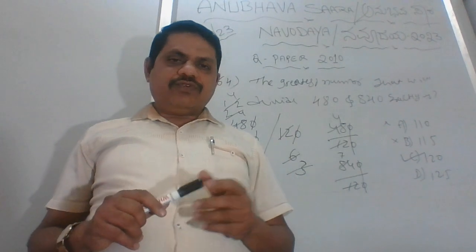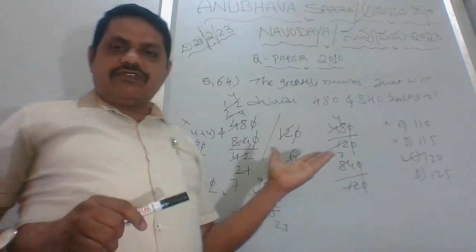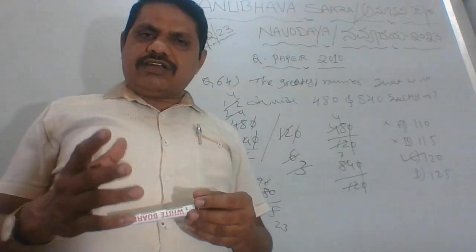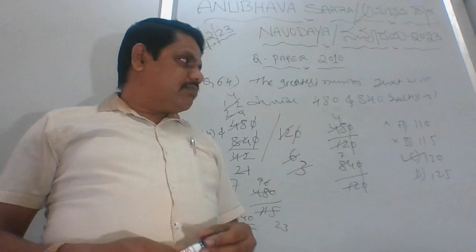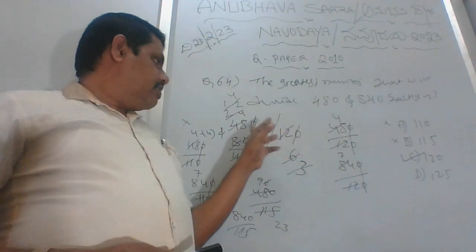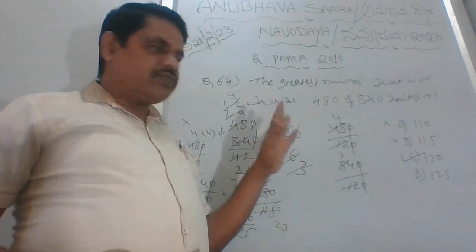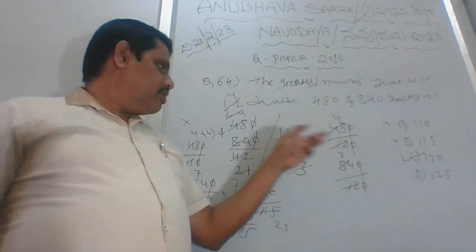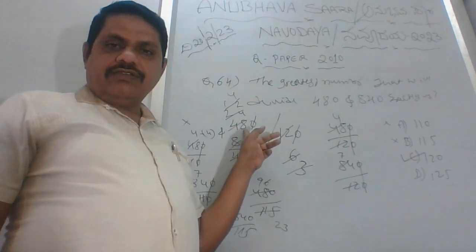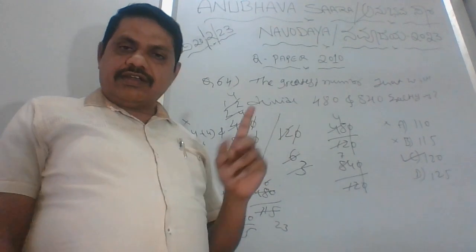If you know the table of 12, then you can easily find out this answer within 10 or 15 seconds max. You need not spend more time, because 11 ones are 11, 11 fours are 44, it won't go. Again you will come back to 11. Again if you start from 12, you can say 12 fours are 48, 12 sevens are 84.